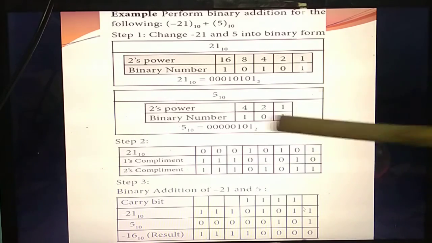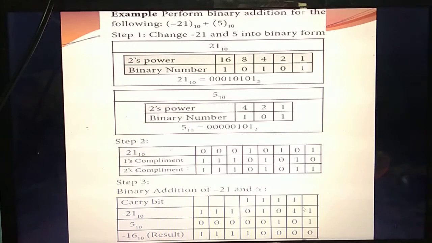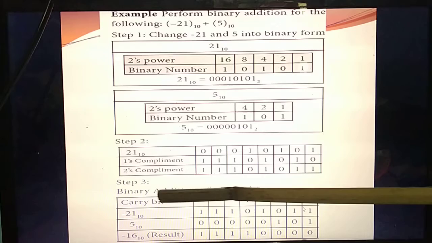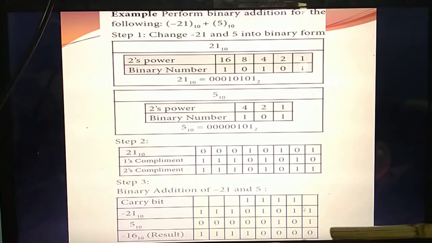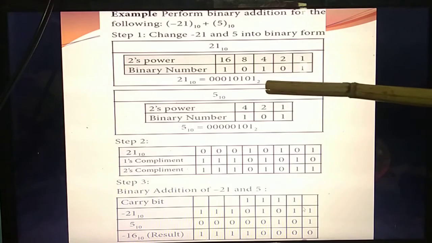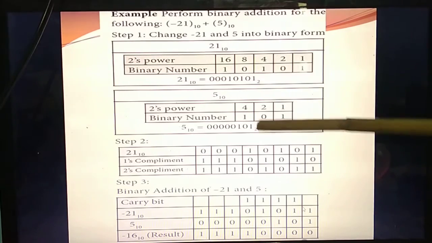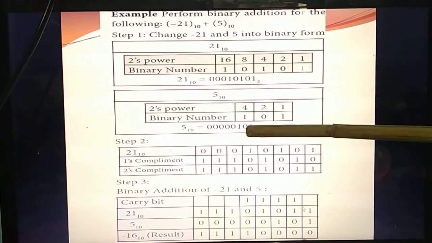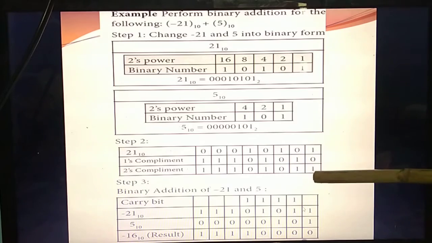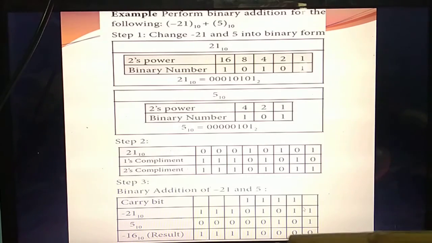So what's the answer? Here also minus: minus 21 plus 5, the answer is minus 16. So you should write at last minus 16, the answer to minus 21 plus 5 in power 10. In the exam, they will give marks for each step. Maximum they will ask this question for 5 mark questions. First they will put 1 mark for this one, 21; 2 marks for this one; 1's complement 3 marks; then 2's complement 4 marks; this addition 1 mark, 5 marks.